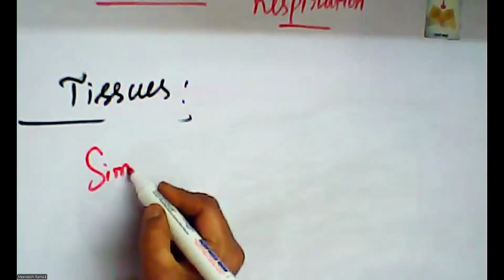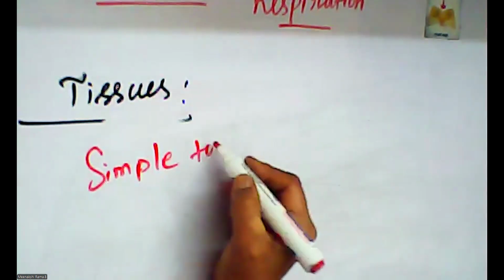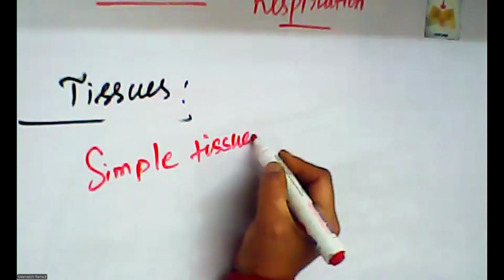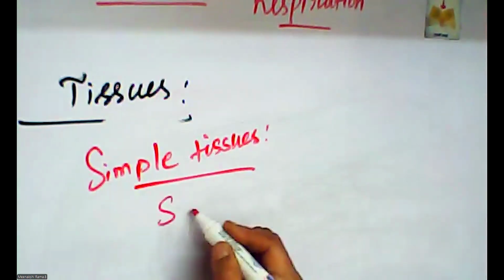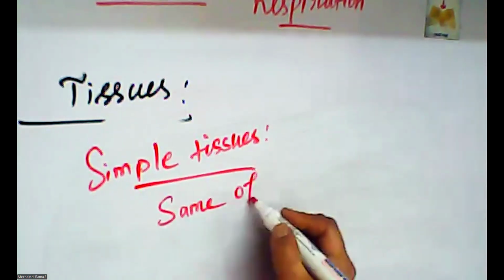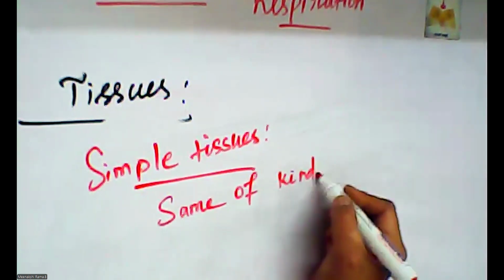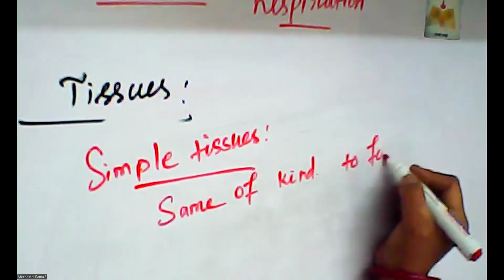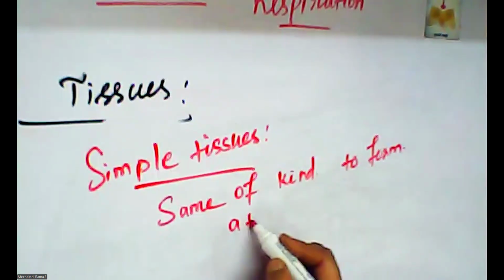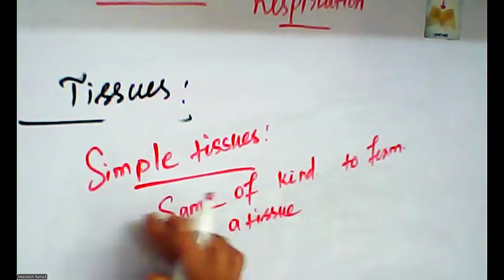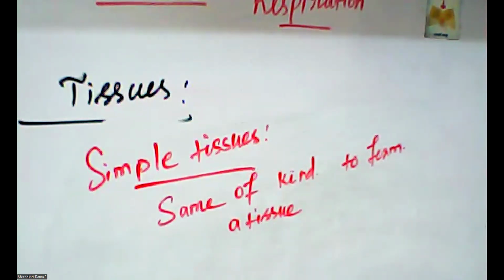Simple tissues means the same kind of cells are joined to form a tissue. That tissue is called a simple tissue.